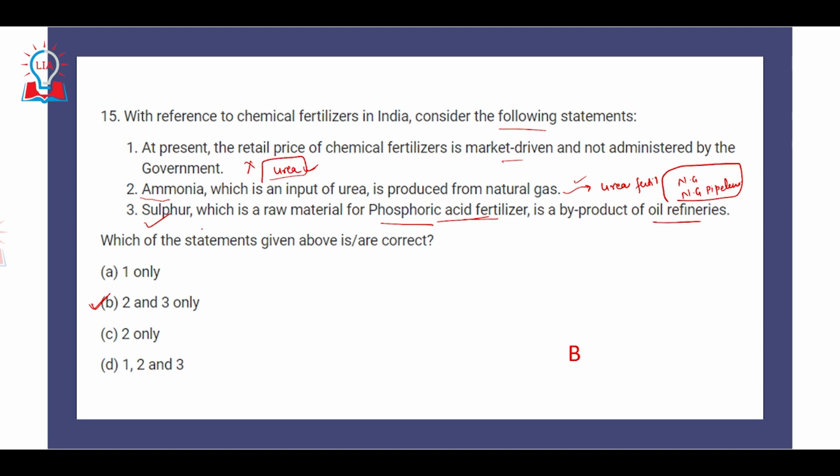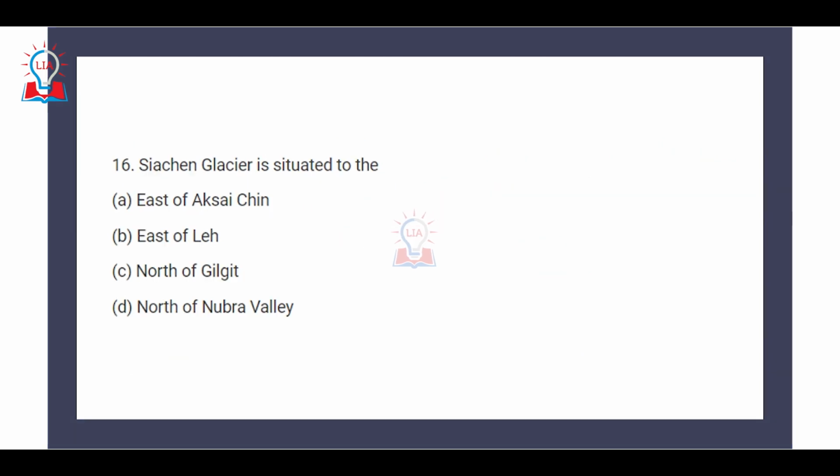This is also correct, because when the crude oil or natural gas is obtained from the ground, it has a large amount of sulfur as impurities. To remove these impurities, first of all the crude oil and natural gas is sent to a fractionating column, and then the sulfur is removed, and this sulfur can be used as raw material for phosphoric acid fertilizer. So both the second and third statements are correct.